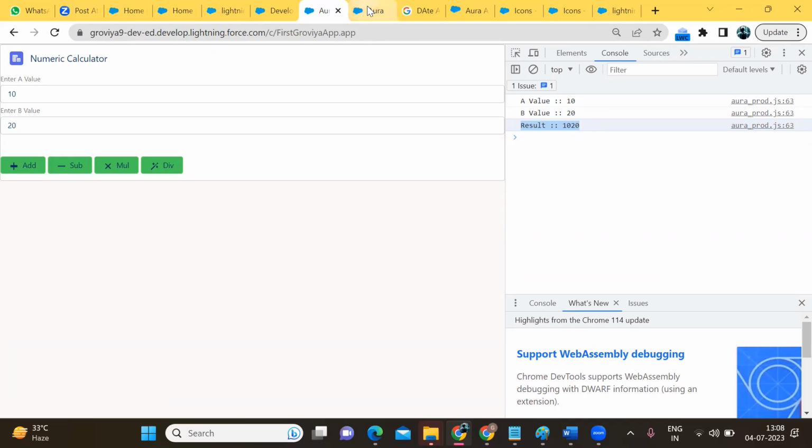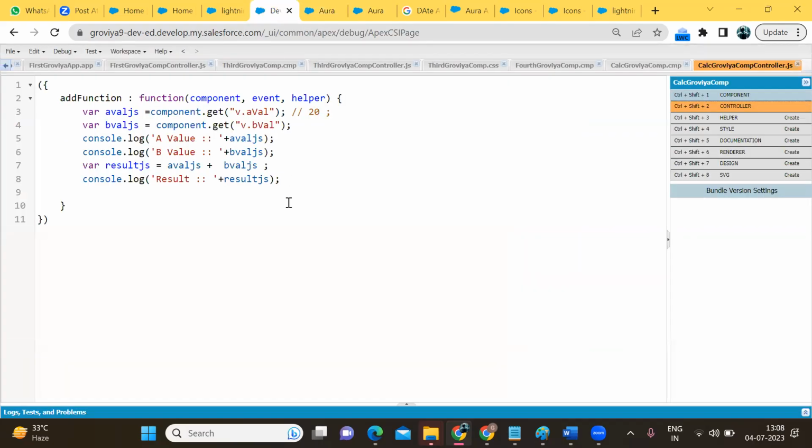So what we have to do, first you have to convert the value into integer form. So how can you convert the value into integer form? You can use parseInt. Okay, use parseInt. So what I am doing here, I am writing the parseInt function.